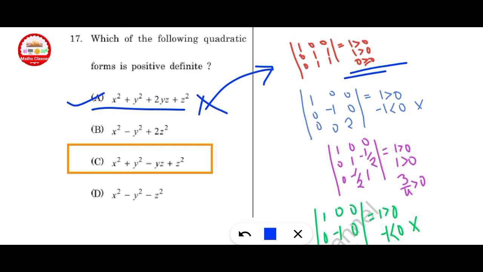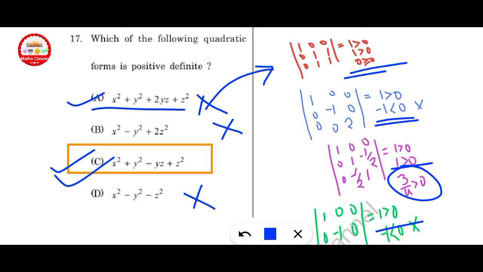Here also this is less than 0, so this is also not positive definite. In option D, minus 1 is less than 0, so this is also not positive definite. Here only option C is correct: 1 is greater than 0, 1 is greater than 0, and 3 by 4 is greater than 0. Option C is correct here.